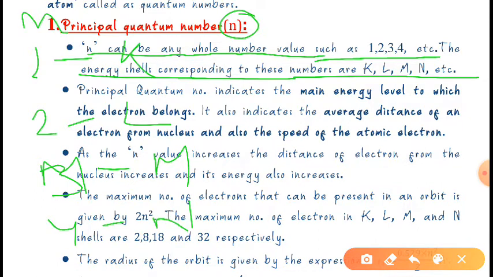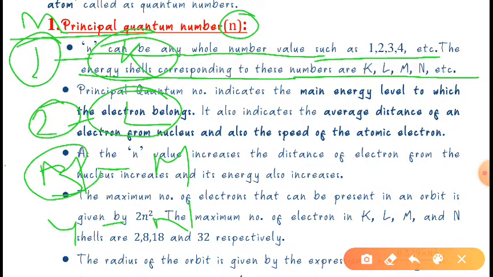I am talking about the value of n. If n is 1, it is describing the K shell. If it is 2, it is describing L. If it is 3, it is describing M. If it is 4, it is describing N.